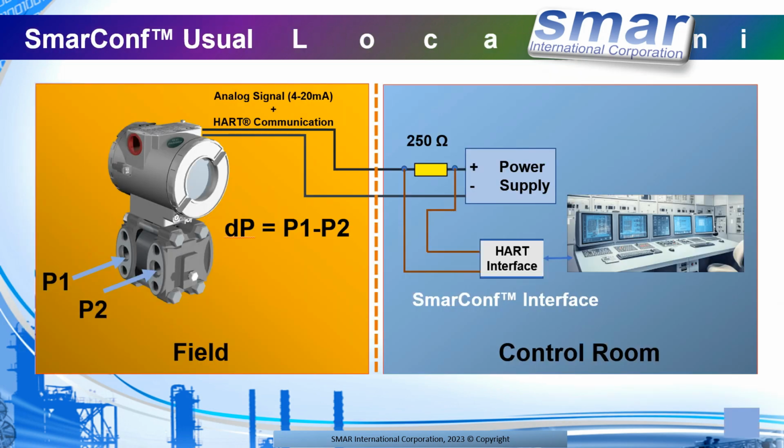All right. A lot of times people ask, where's the correct place to have a SmarConf interface, the HART interface for the transmitter? Well, it's typically placed in the control room, and the same thing you want to do with the power supply and the resistor, and just send the wires to the field.